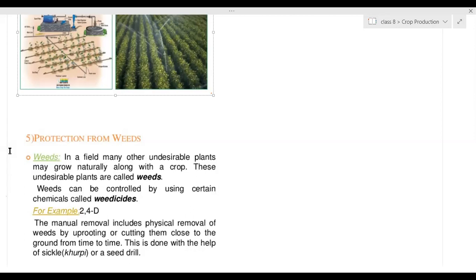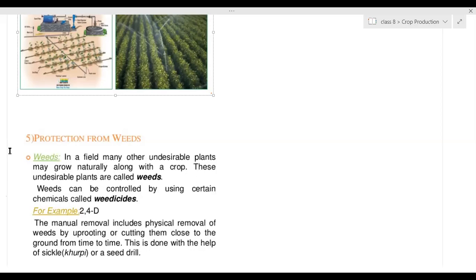They are using sunlight also. If they grow bigger in size, they may shade the other crops, and due to that the crops which the farmer needs will not get sufficient sunlight, so they can't grow properly. Healthy growth of the plants cannot be seen because of this competition. So the weeds have to be removed.